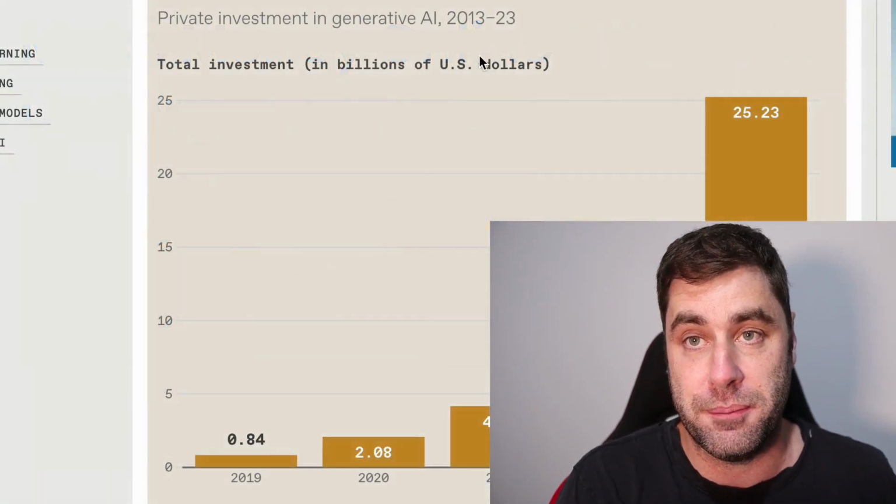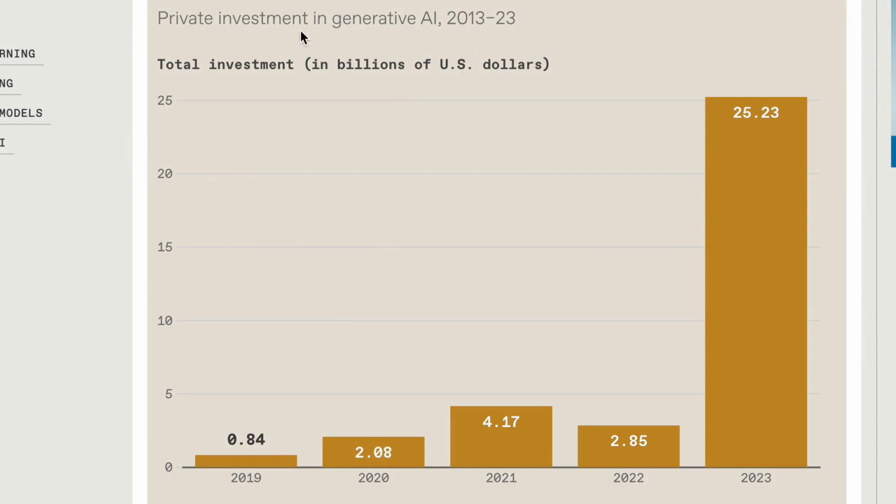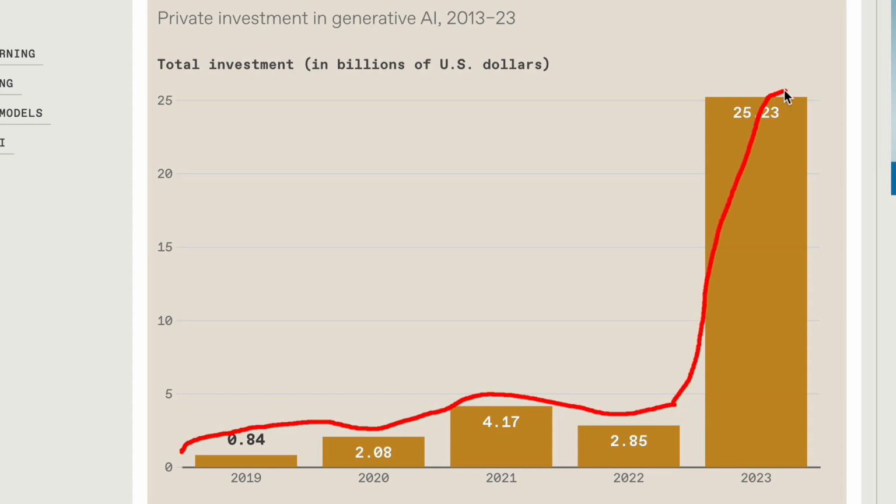Before we jump into the tutorial, I just want to show you how much private investment has been put into generative AI just in 2023 alone. This doesn't even include this year. So AI started off pretty slow with investment, and then it boomed last year, and I suspect it's probably even bigger this year. AI is blowing up right now.